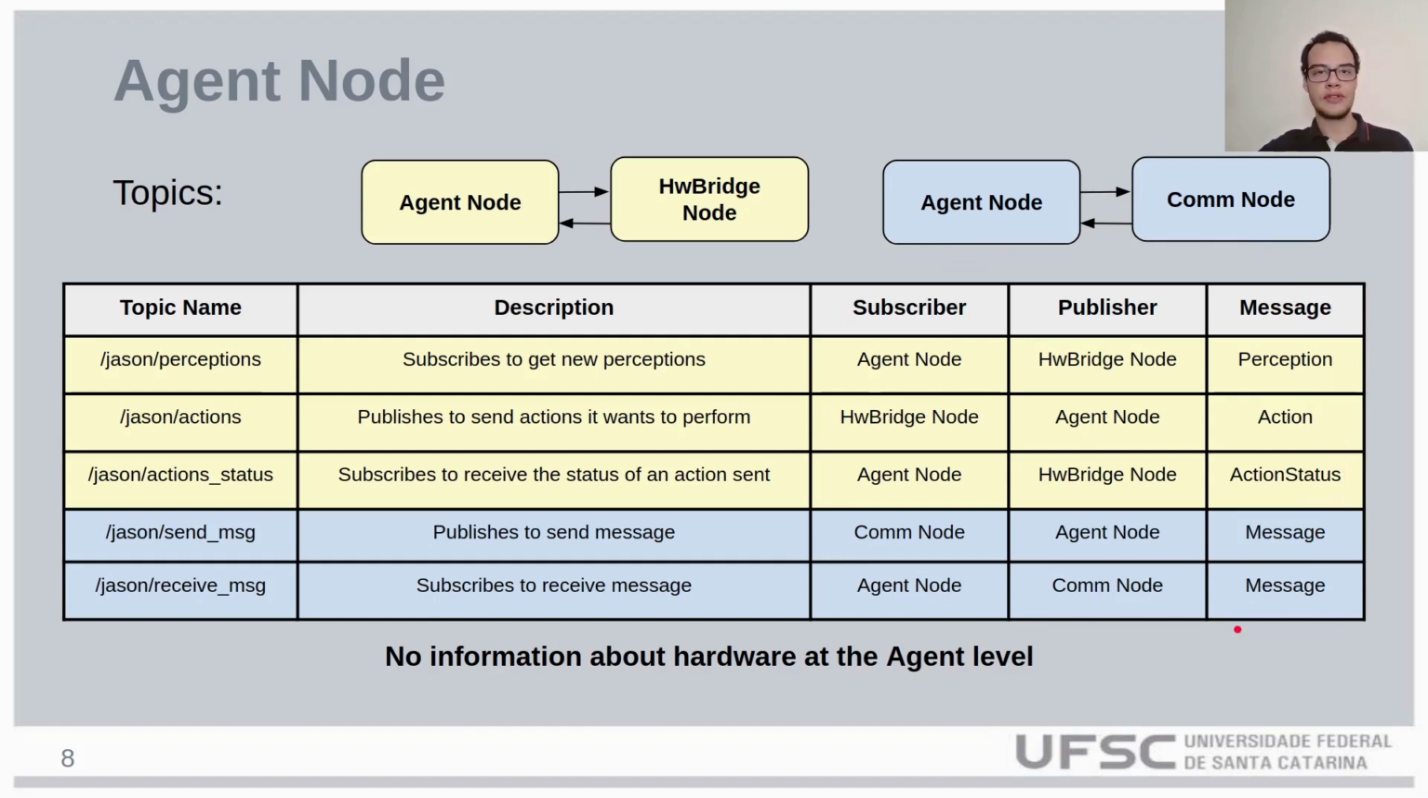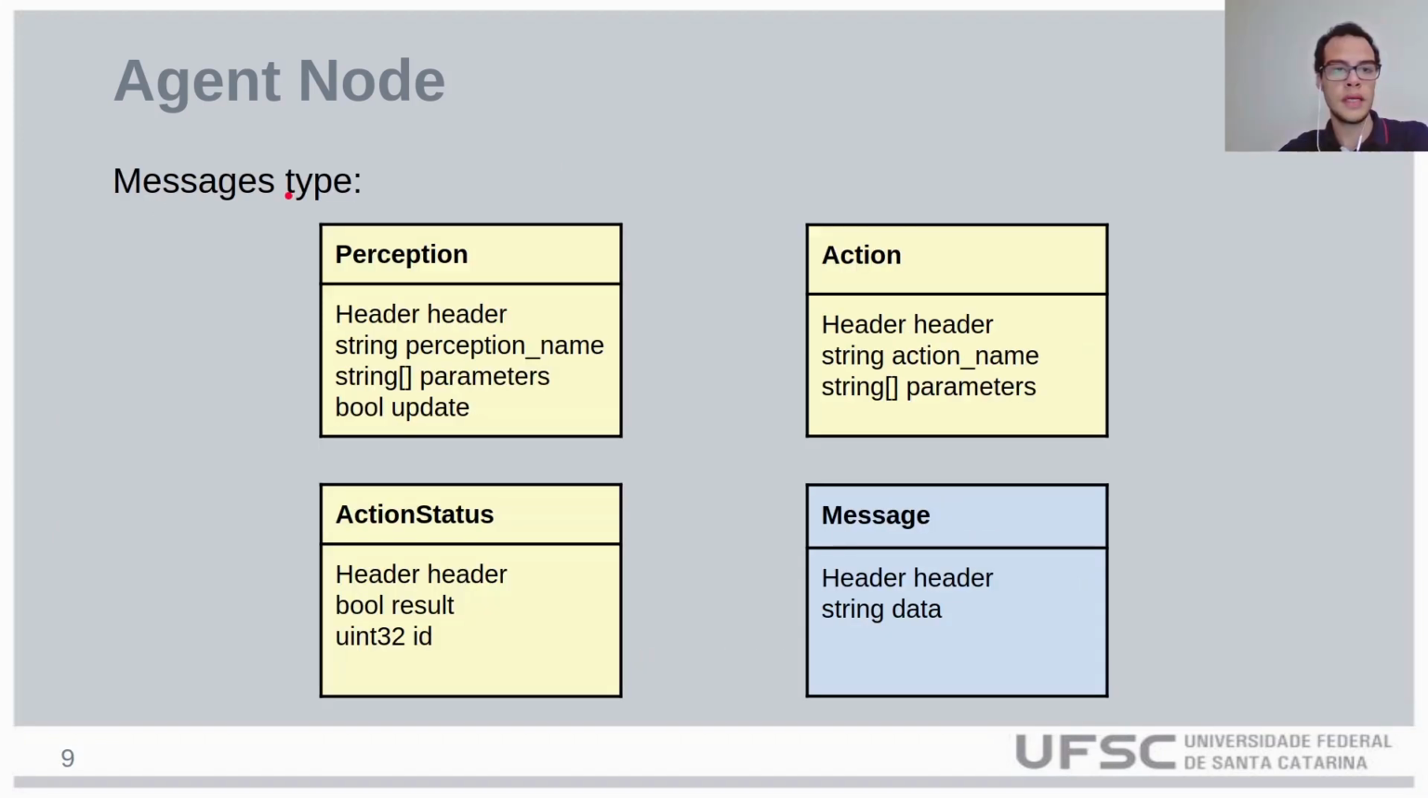An important thing to highlight here is that the agent node doesn't have any information about the hardware. It is all abstract. The message types used by the agent node are the perception, which has a header with metadata, a string with the perception name, an array of strings with the parameters, and a field called update, which indicates if the perception should be updated or added in the belief base.